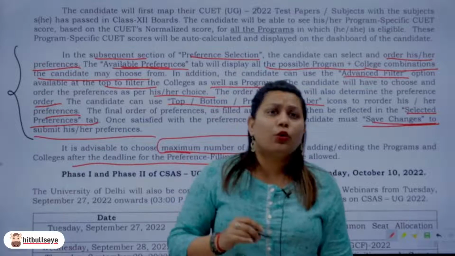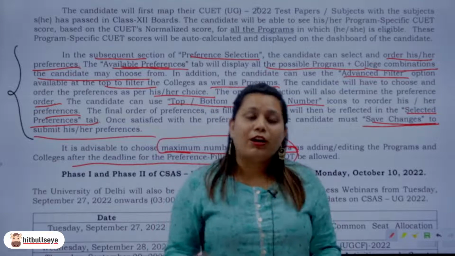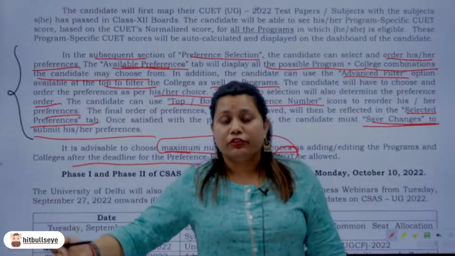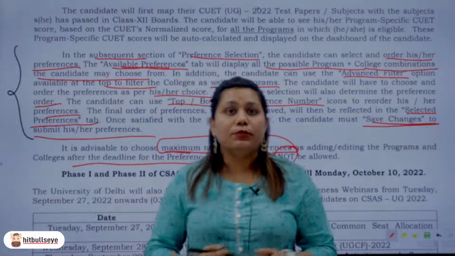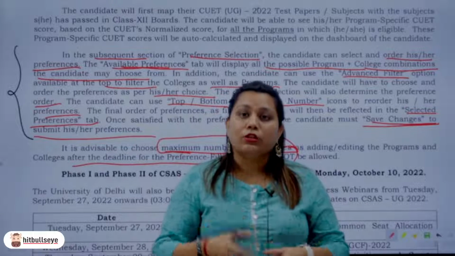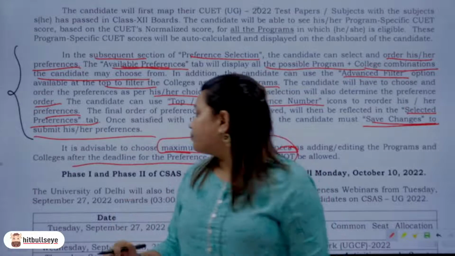Another important thing, don't go ahead and fill in the form in one go कि आपने आज खोला और आप आज ही form भर रहे हैं. Don't do that. Take your time, you have a lot of time, do your research, talk to people, the friends around, your classmates, do your research properly and then fill in your preferences.